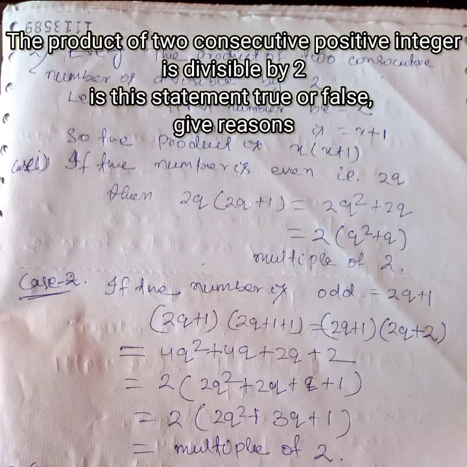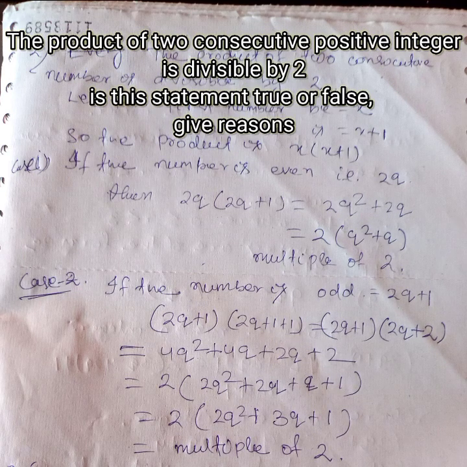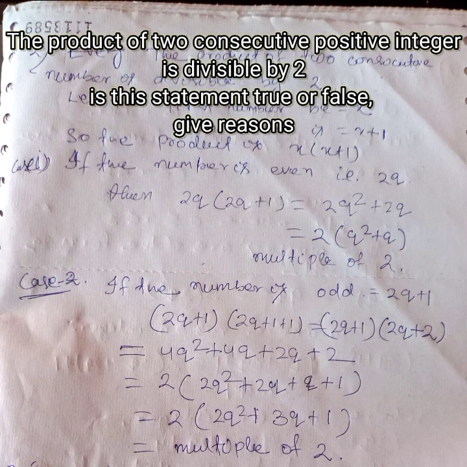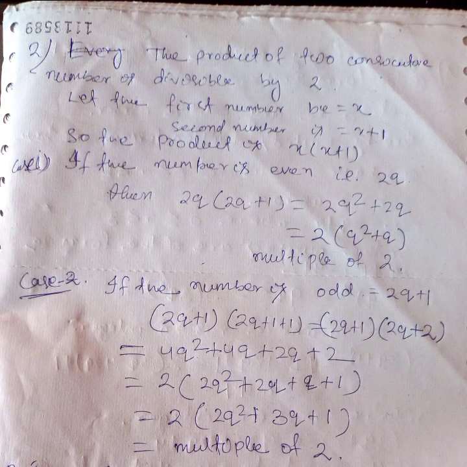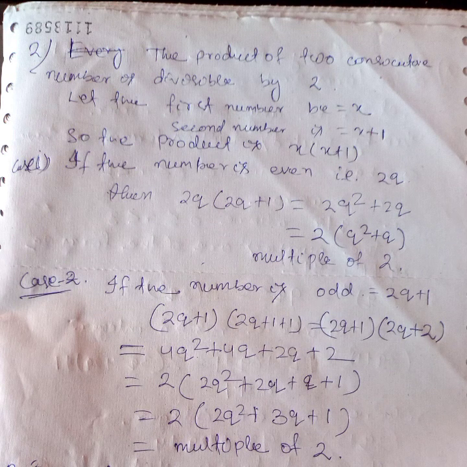The product of two consecutive positive integers is divisible by 2. Is this statement true or false? Give reasons. The product of two consecutive numbers may be divisible by 2. Let the first number be x, then the second number will be x plus 1. So the product is x into x plus 1.